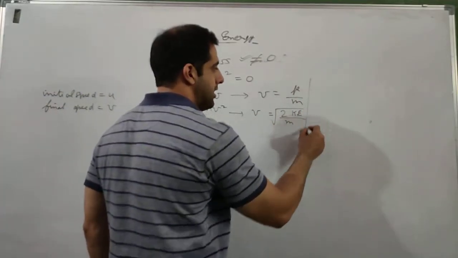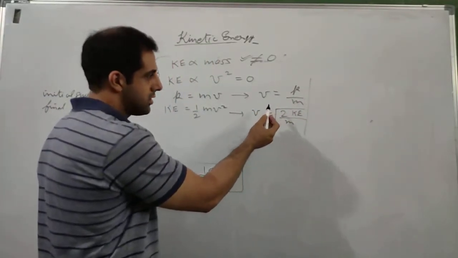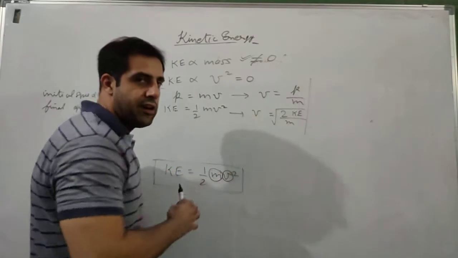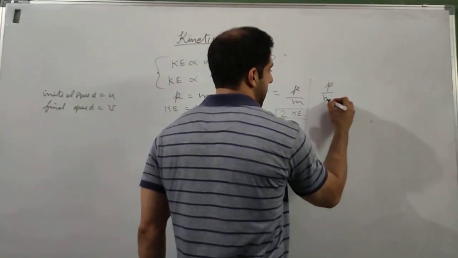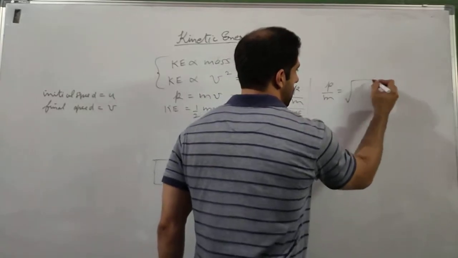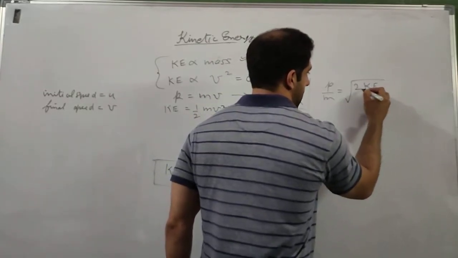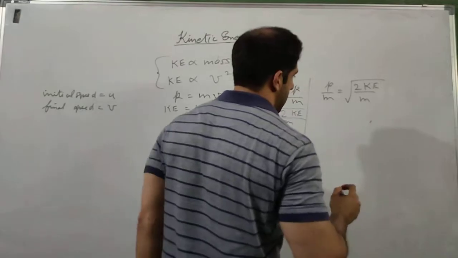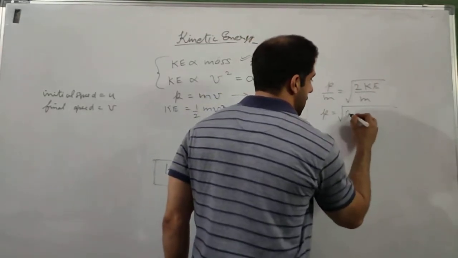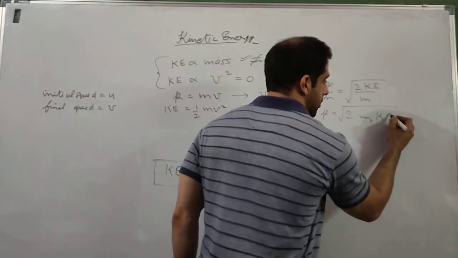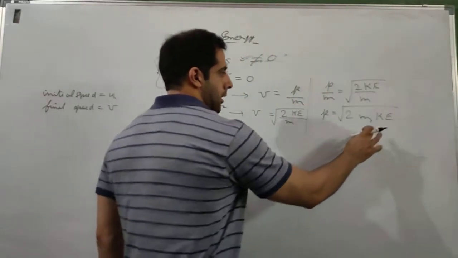So if we compare these two equations, the left hand sides are equal, so the right hand sides should also be equal. That means P by M should be equal to root of twice kinetic energy upon M. And if you solve this, it will come out to be P equals root of 2M into kinetic energy.